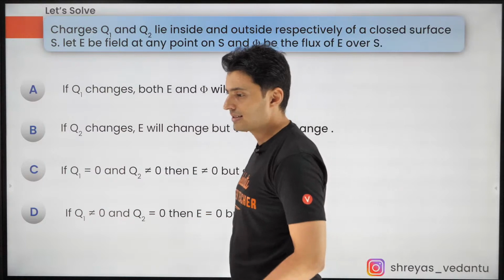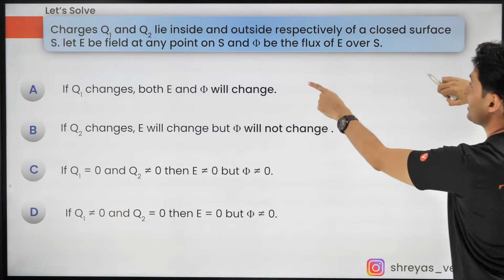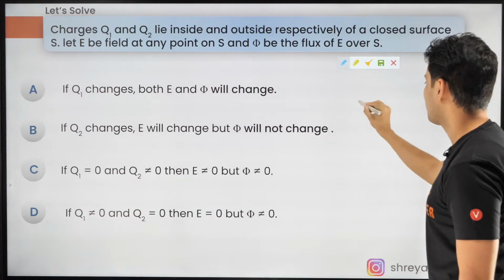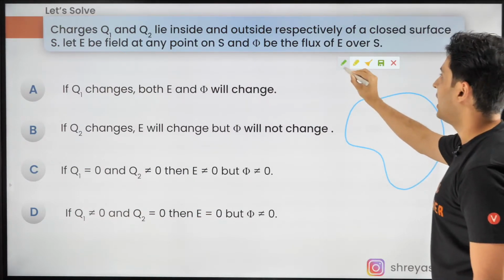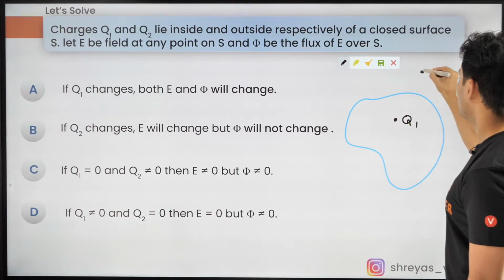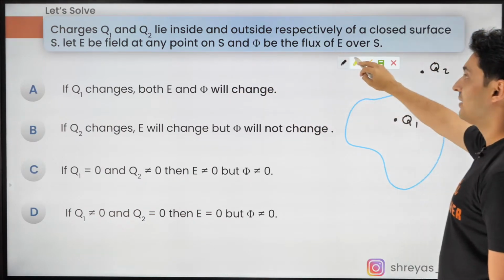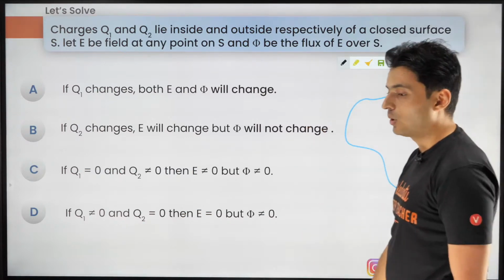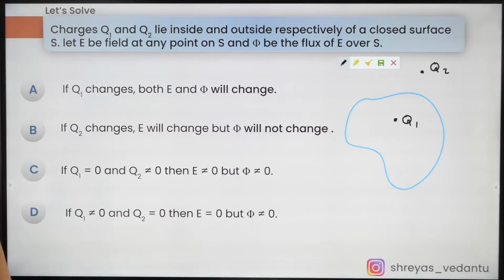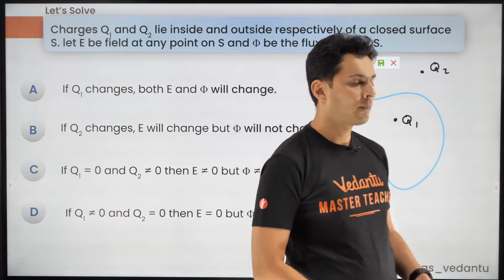Last question coming up for you guys. Come on, get ready. Charges Q1, Q2 lie inside and outside respectively of a closed surface. So there is a closed surface, and there is Q1 here and Q2 over here. So if E is the field, S is the surface, phi is the flux, which of the following are correct? More than one may be correct. Come on, guys, think about it. Last question for today.